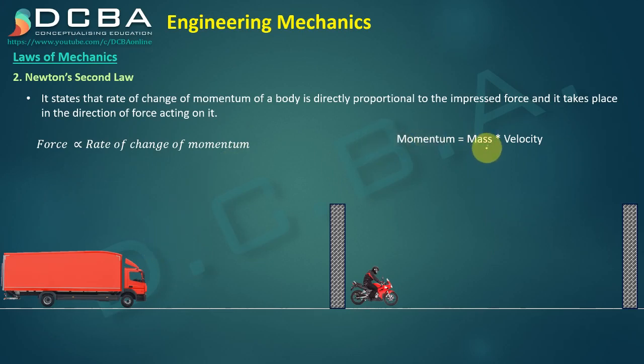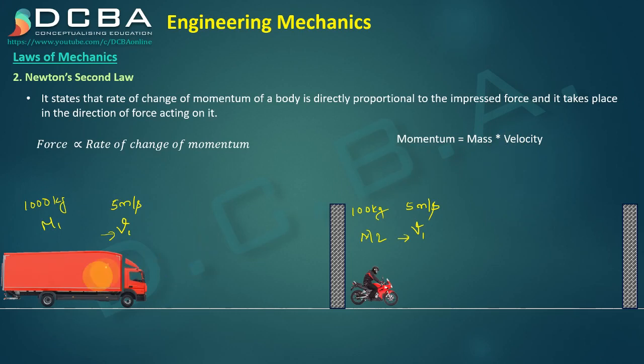And momentum is equal to mass into velocity. So let us say that this has a mass of m1, this has a mass of m2, and both are moving with a velocity of v1. Or for that matter, let us just give them numbers. This mass m1, I'll say it is a 1000 kg truck, and the velocity at which it is moving is 5 meters per second. Here also this mass I will give as 100 kg, and the velocity it is moving at is 5 meters per second. So what is the momentum when it is moving?